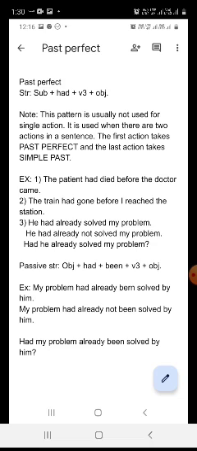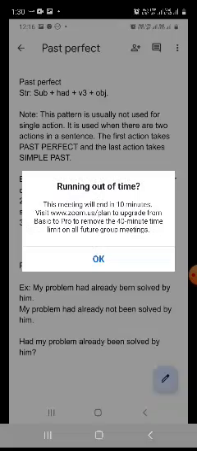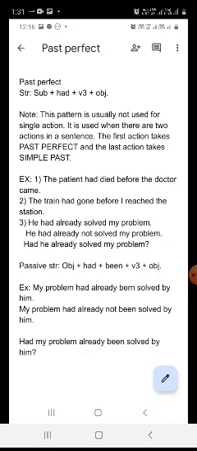Dying of the patient is the first action, quite right. Because it says the patient had died before the doctor came. यानी डॉक्टर के आने से पहले ही रोगी मर चुका था, यानी डॉक्टर का आना बाद में हुआ, पहले रोगी का मरना हुआ. So dying of the patient is the first action. That is why I have used here the structure of past perfect, subject plus had plus V3. And coming of the doctor is the last action. So here I have used subject plus V2, simple past.